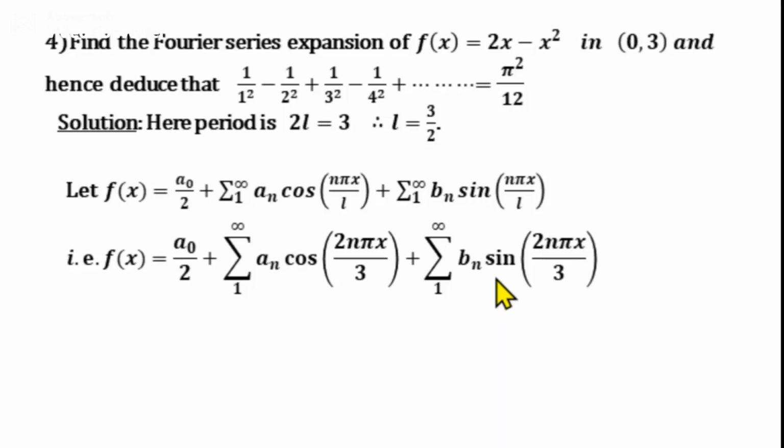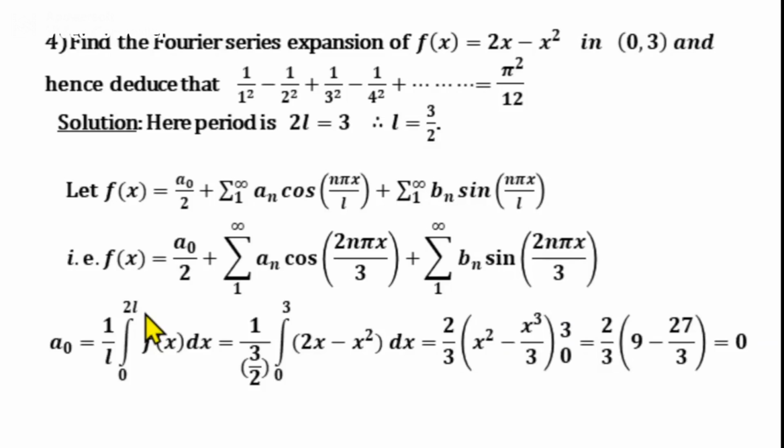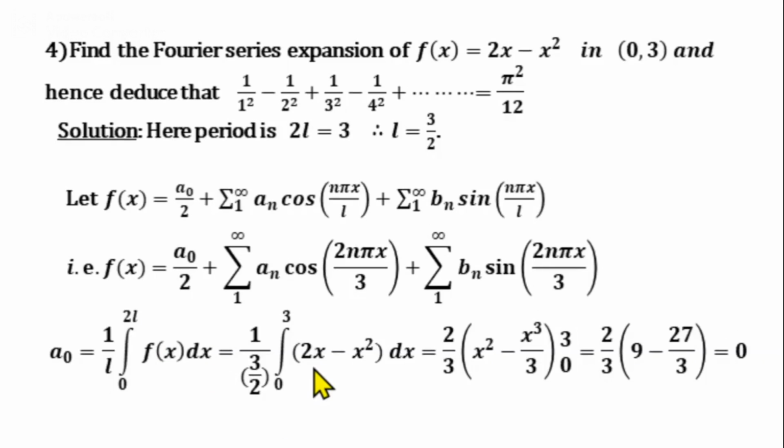Next we will find a0. Formula for a0 is 1 by L integral from 0 to 2L f of x dx. Substitute for L and f of x, and the integral of x is x square by 2, the integral of x square is x cube by 3, and we apply the limits x from 0 to 3, and simplifying we get a0 equal to 0. Next we will find an.